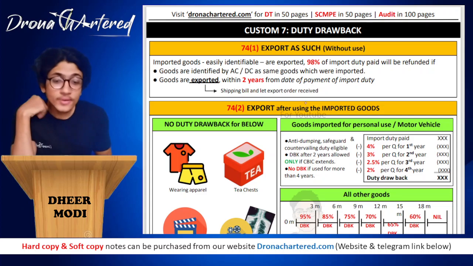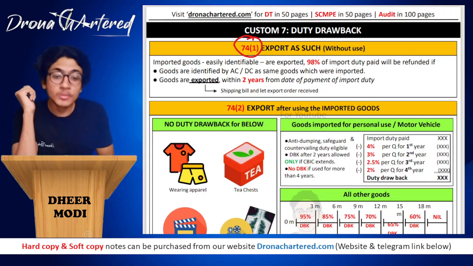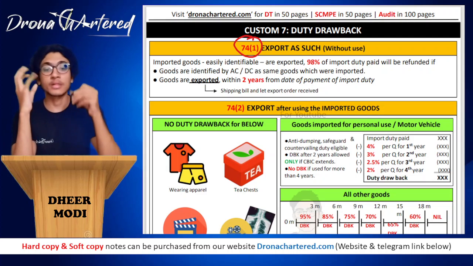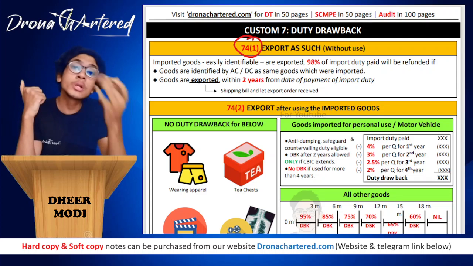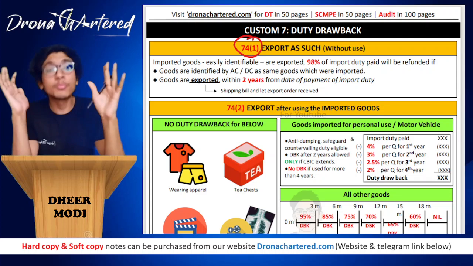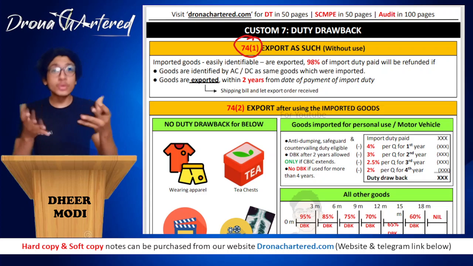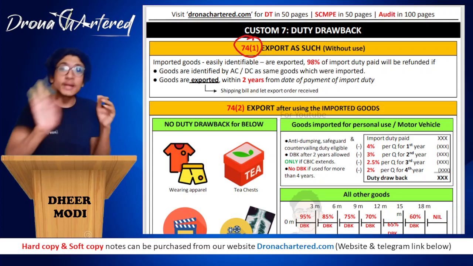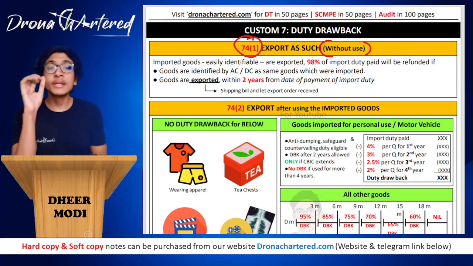Okay. So first of all is your section 74.1. Now what does 74.1 say? 74.1 talks about export as such. Export as such, that means you imported goods. You cleared them for home consumption. You paid the duty also, and now you are exporting it as such. That means without making any modification, without making any changes to the good that you had imported, you are exporting it as such.